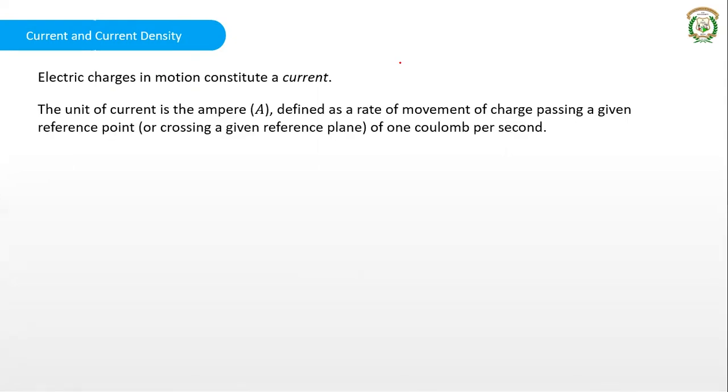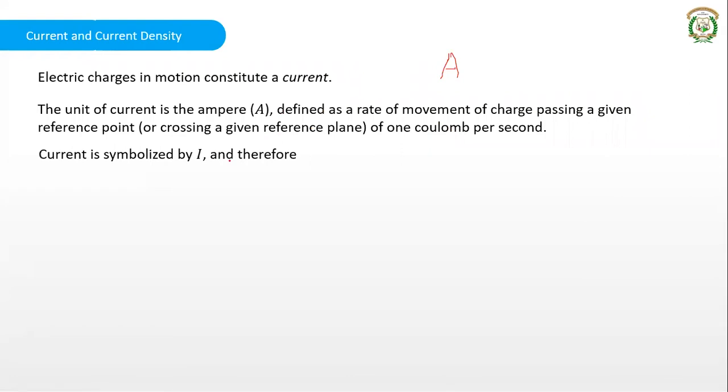We have seen the concept of charges, right? So what is current actually? Whenever charges move, the charges in motion constitute a current. The unit of current is amperes, indicated as capital A. One ampere is defined as the rate of movement of charge passing a given reference point of 1 coulomb per second. So that is 1 ampere.